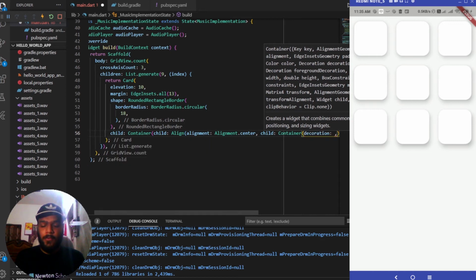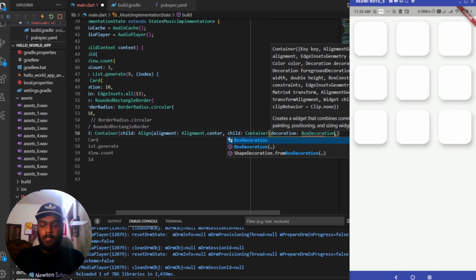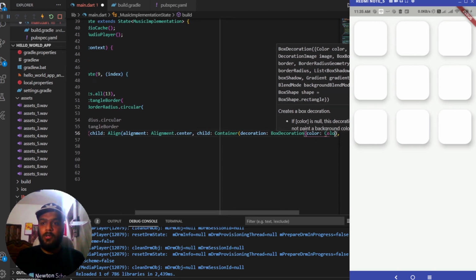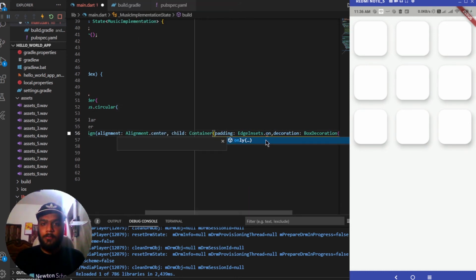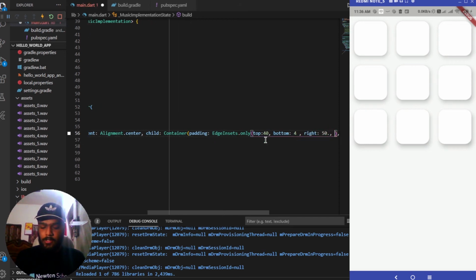For the decoration, it takes a BoxDecoration. This box decoration will be having a color set to Colors.white, and it will be having a padding of value 40 from top and bottom, and a padding of 50 from left and right. So let me add a padding inside this before this decoration. So EdgeInsets.only, the value of top padding will be equal to 40, bottom will also be equal to 40, the right and left padding will be equal to 50 each.